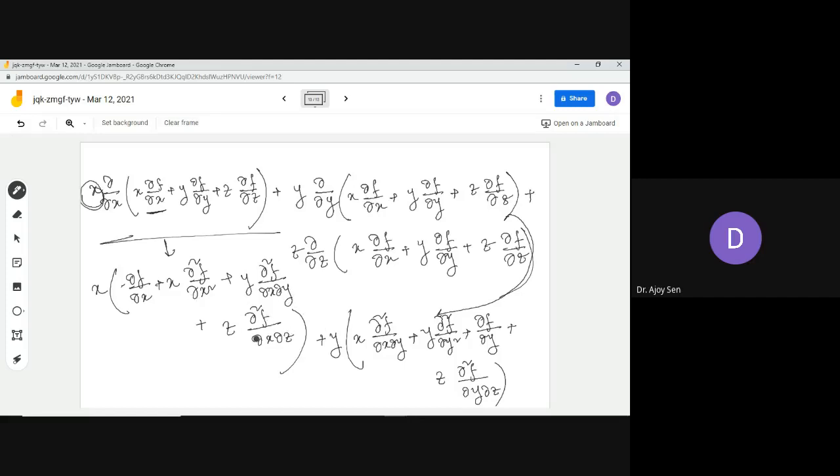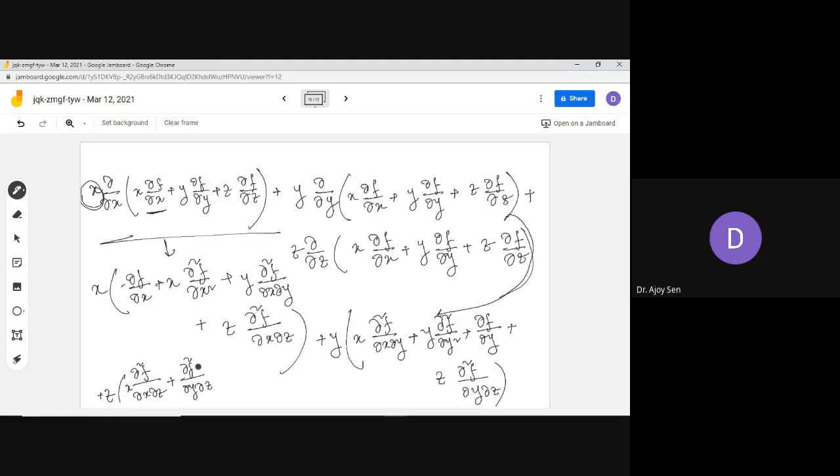So this part is coming from this part, this from this part, and for the last part you are going to get z ∂/∂z over this thing. It will give ∂²f/∂x∂z. The second term will give you ∂²f/∂y∂z. So I think I am missing one term.